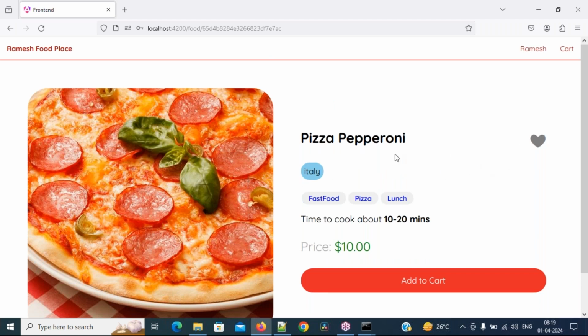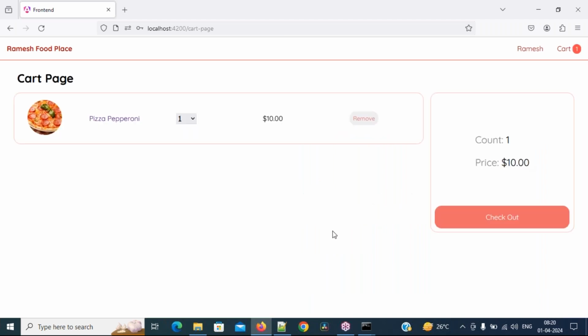Of course, we cannot do anything there. So Italy, country of origin, where it is from. Generally it is from Italy. Fast food, pizza and lunch. So it comes under 3 categories. Pizza can be treated as fast food also because it can be made within 10 to 20 minutes. And pizza is a separate category, and somebody takes pizza for lunch also. So it appears here in the 3 categories. Time to cook, see it, 10 to 20 minutes, and the price is $10. Whenever you click on add to cart, it goes to the cart page.